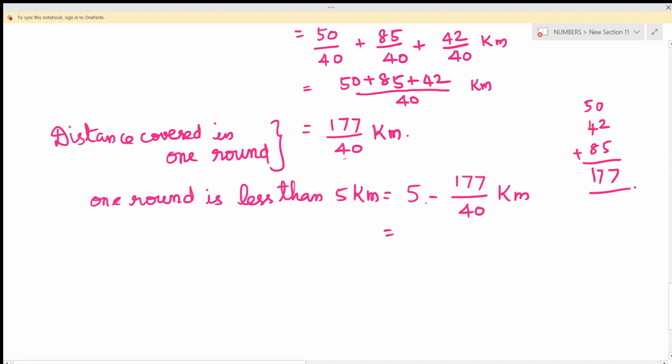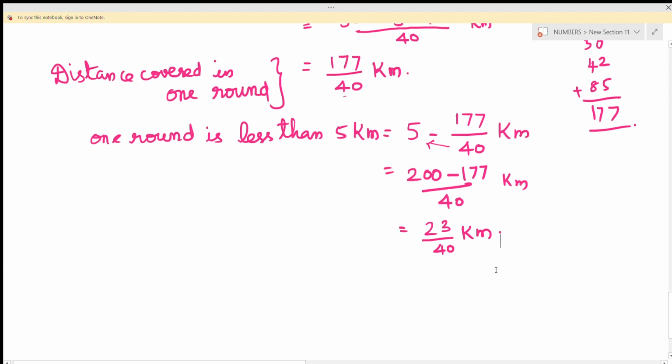So now you just do the cross multiplication. 5 into 40 is 200 minus 177 by 40. If you subtract 200 minus 177, you will get 23. So the fraction is 23 by 40.